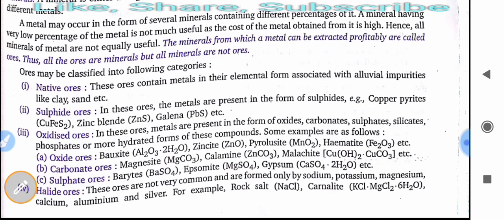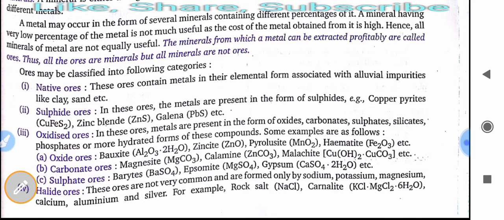A mineral having very low percentage of the metal is not much useful as the cost of the metal obtained from it is high. Hence, all minerals of metals are not equally useful. Okay, the minerals from which a metal can be extracted profitably are called ores. Thus, all the ores are minerals, but all minerals are not ores. Okay, which we discussed in last chapter in brief.